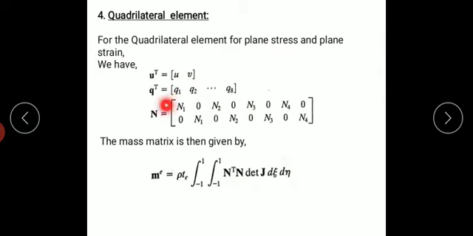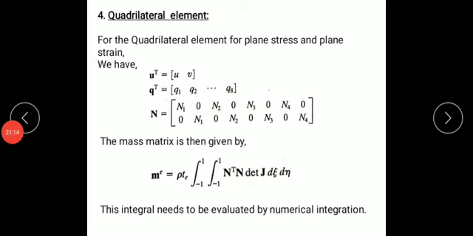So here, what is the shape function? The shape function for different elements is going to change, but N1 and N2 remain the same there. And N3 and N4 you will get when there are more nodes in the different elements. So here the mass matrix for the quadratic element is given here. This is a big derivation you have, so directly I wrote the mass matrix and left it.